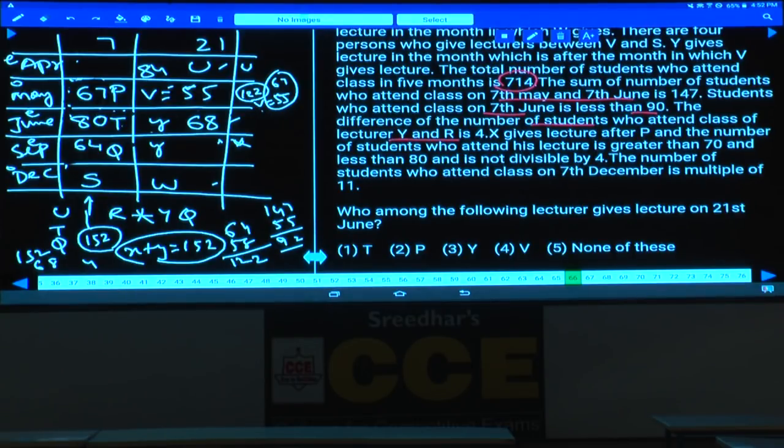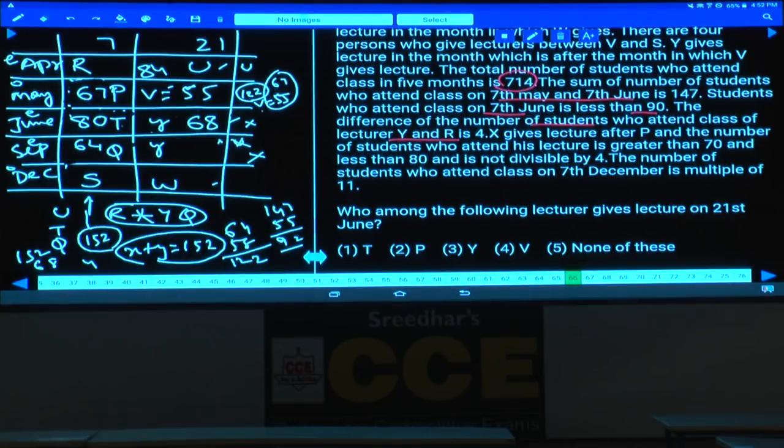As Y and R is 4, where should this R be? Earlier we had discussed about this R. R cannot be in the month of Y and Q. Q is here, hence R cannot be here, and R cannot be here. As R cannot be in these two places, R must be at this place only, because this X is also after this V. And if R is here, the difference between R and Y is 4.